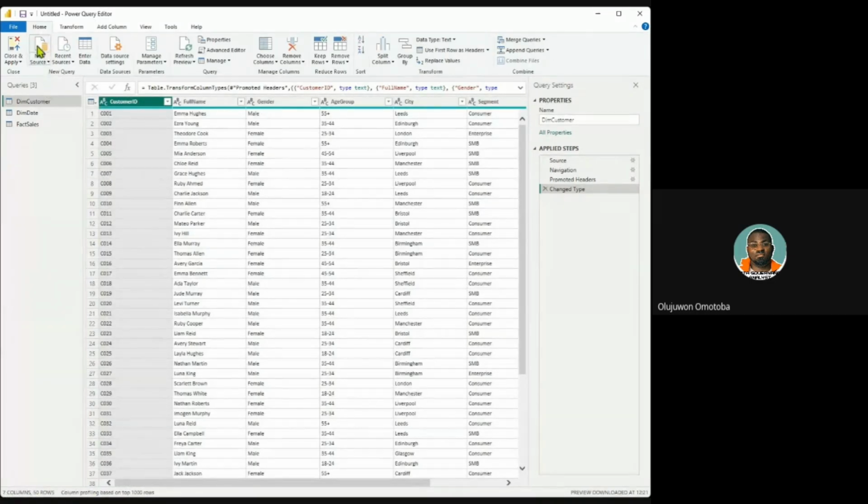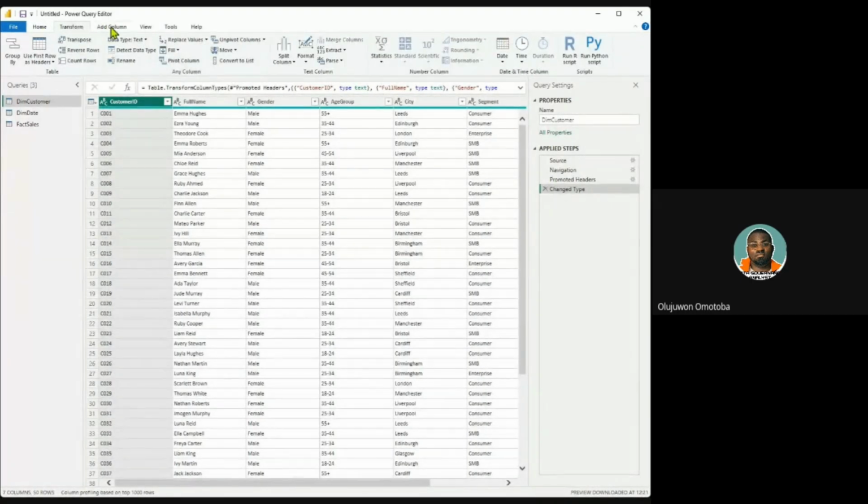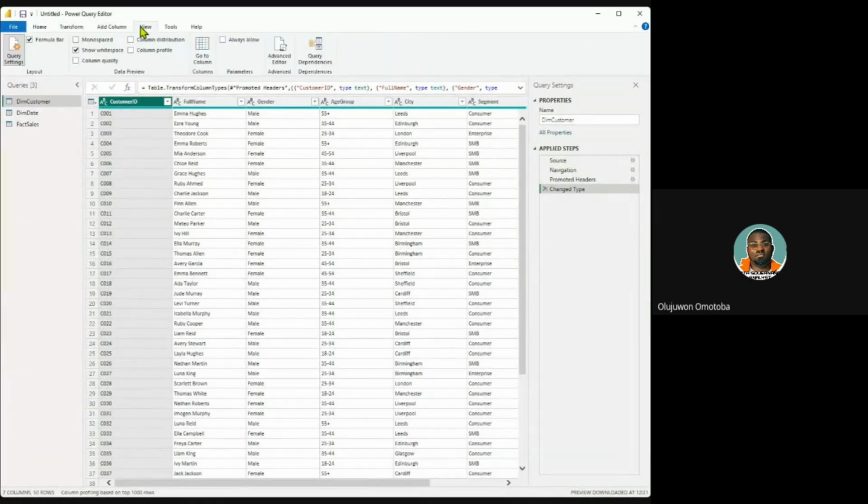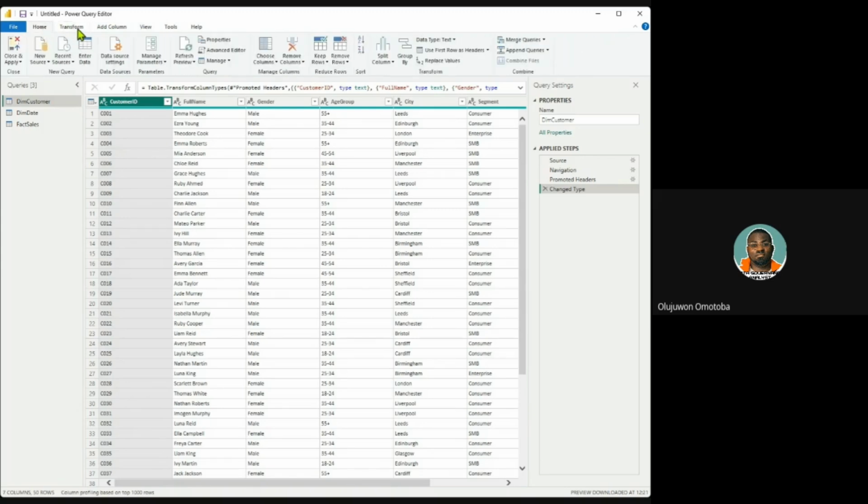Last week, I also mentioned the tabs, just like in any Microsoft suite. They have a way of making people familiar with anything Microsoft. This is home, the transform tab, the add column tab, the view tab. Others, tools, and help are just for preference, maybe at the advanced level. So looking at home, transform, add column, and view, we should be able to use them conveniently in cleaning our data.